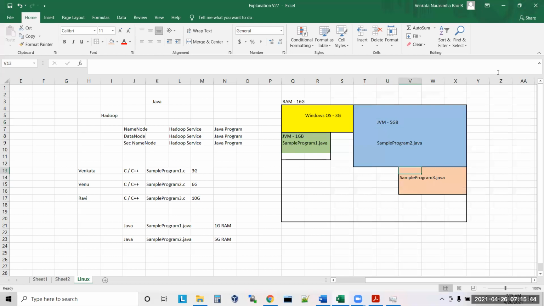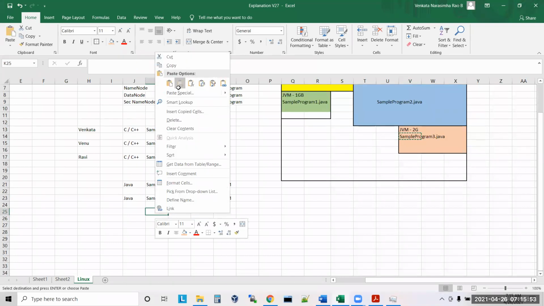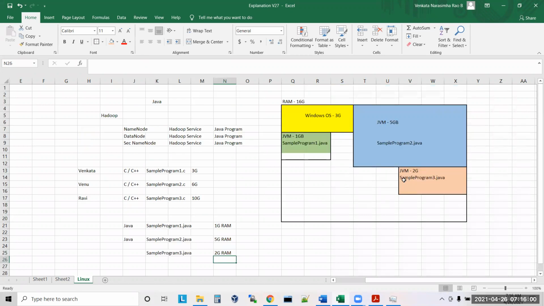Maybe again, this is also a JVM of, let's say, 2 GB they have given. Clear? So like this. Until you have memory, you can run multiple JVMs in the same machine. Understand? Multiple JVMs in the same machine parallelly. Parallelly means all together, we are able to run here. Correct or not? Any questions?